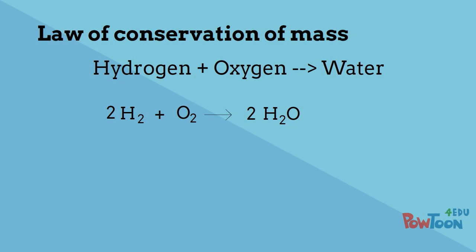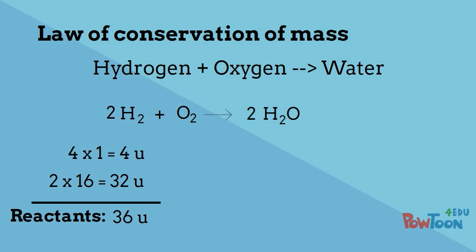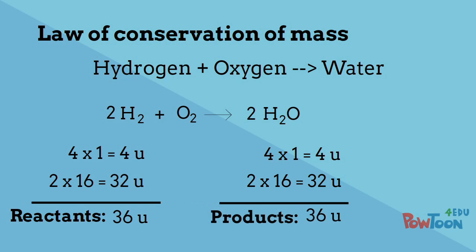Looking at the periodic table, we find that the mass of hydrogen is 1 atomic mass unit, or U, while the mass of oxygen is 16 units. So, 4 hydrogen would be 4 units, plus 2 oxygens would be another 32 units, for a total of 36 units in the reactants. For the products, 2 times 2 hydrogens, or 4, plus 2 times oxygen, or 32, also adds up to 36 units.